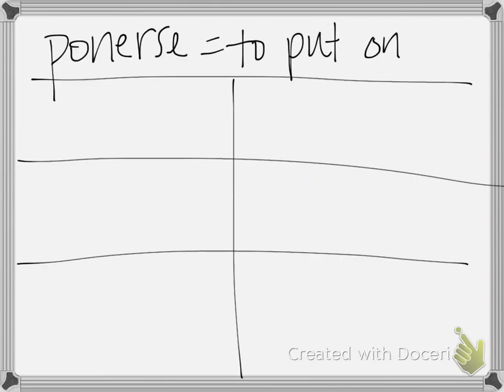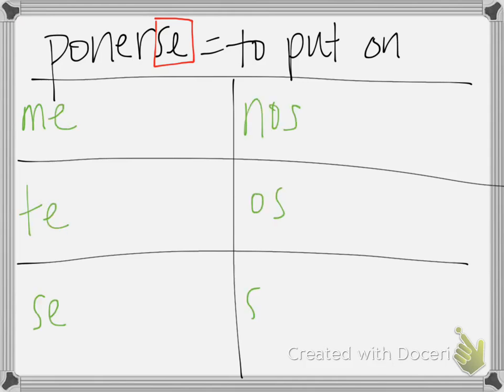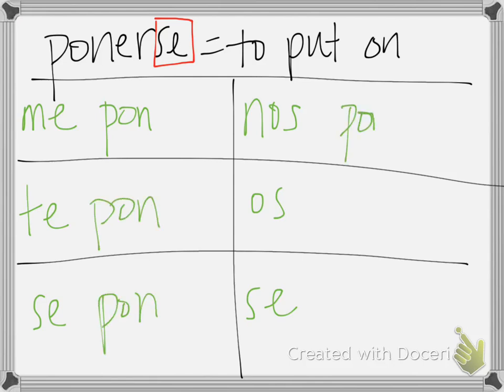Okay, we're going to dive into ponerse, to put on, okay? Remember, first thing, we have a reflexive verb. It has the se at the end. So we're going to put our pronouns in first. Me, te, se, nos, os, se. Okay, next thing, we're going to take our stem, drop our ER. Please note this is an ER verb, not an AR verb, so it's not exactly like llamarse, right?